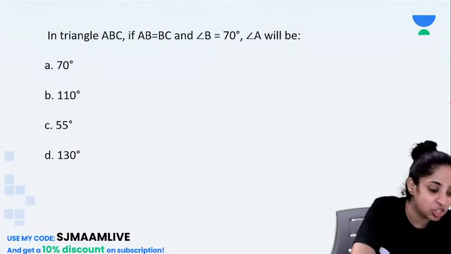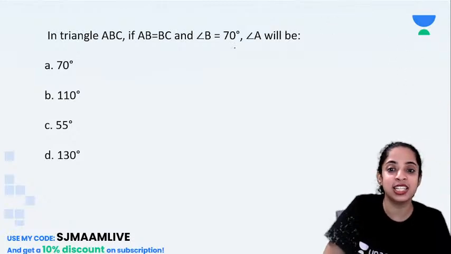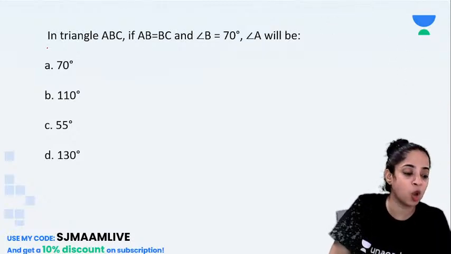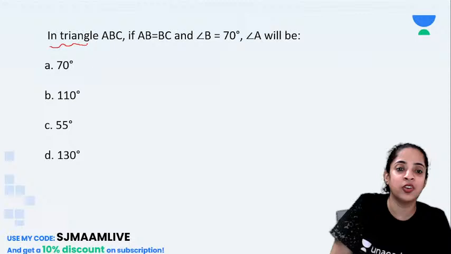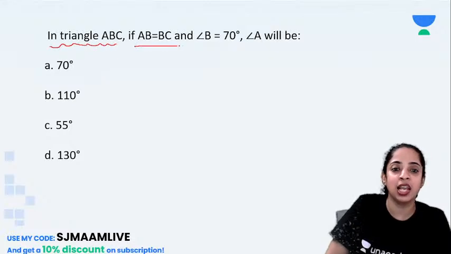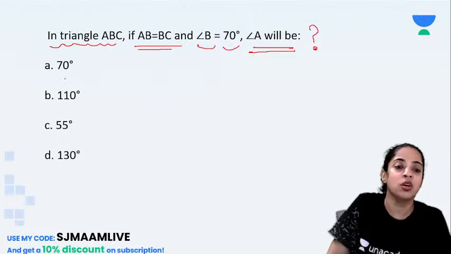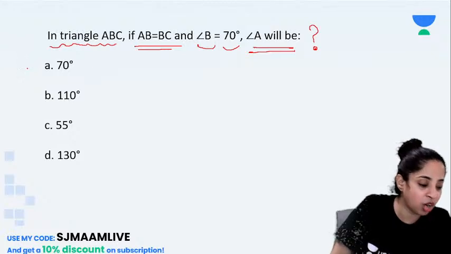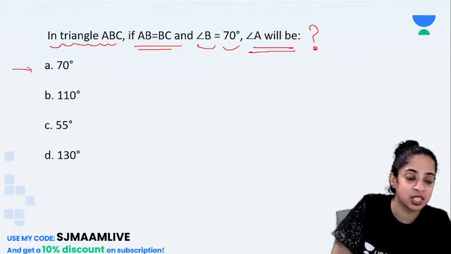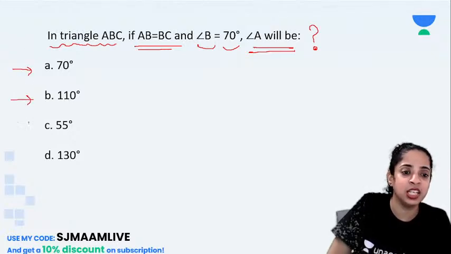Okay children? Chalo. Now let's come here and see this question. Let's see if we are able to solve these questions. In a triangle ABC, if AB equal to BC and angle B is equal to 70, what will angle A be? Okay. So can you guess? I will wait for Aryan and Somesh to answer this. Whether it will be 70, 110, 55 or 130.